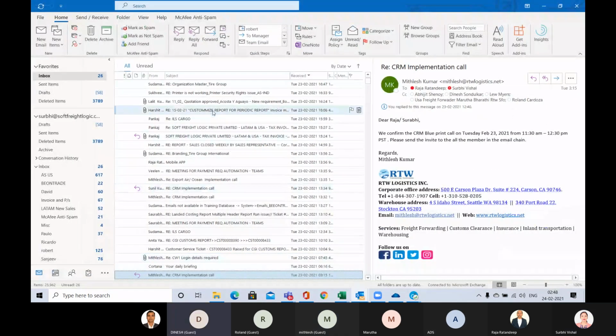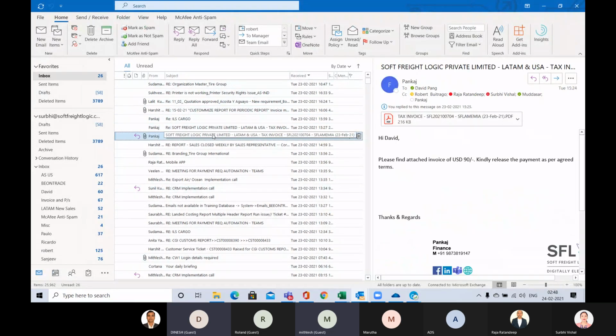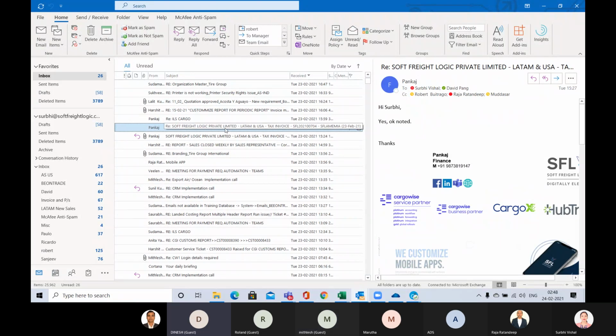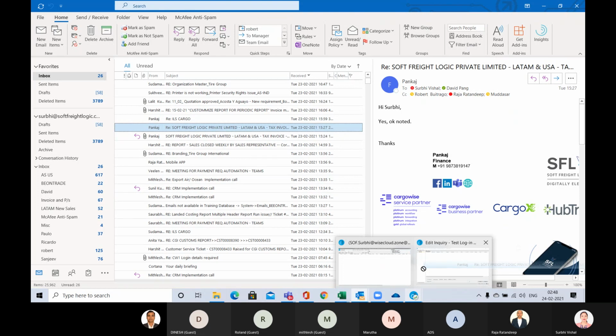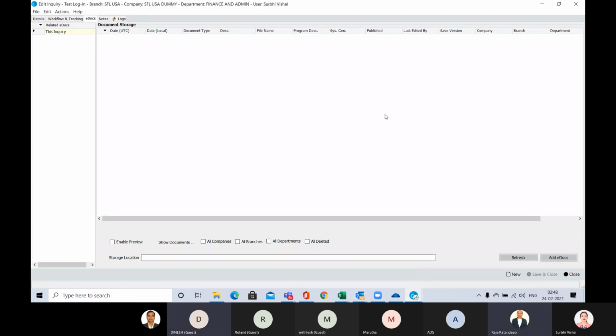Till the time Surbi figures out the drag and drop option for the email attachment, Raja, are the customers assigned codes in this system? Yes, every customer has a code, and by default it is the first three letters of the company, then the next two letters of the second name, and the last is the country code.